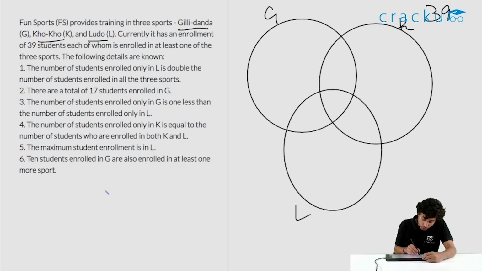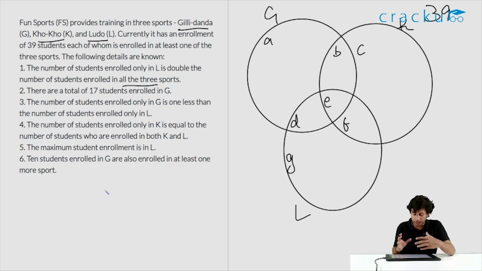The number of students enrolled only in L is double the number of students enrolled in all the 3 sports. So let's first give terminologies to each one. A, let's say this is B, this is C, this is D, this is E, this is F and this is G. See, the objective of a Venn diagram question should be to minimize the number of variables. As and when you proceed, try to minimize the variables, because if there are too many things, you have to wrap around your head about too many things. It's too difficult to solve it. So how do we do it? Let's try to do it that way.